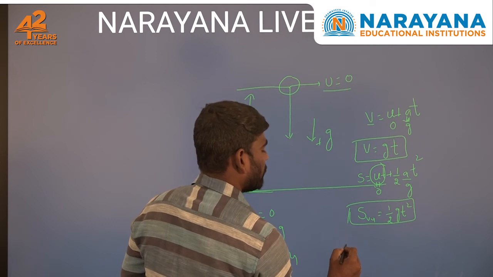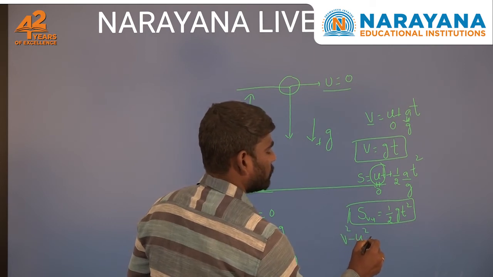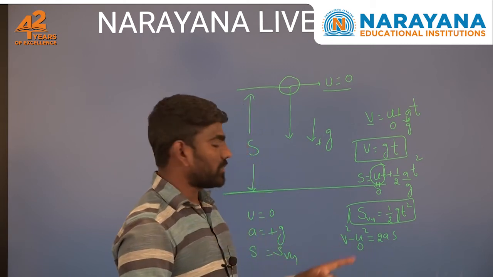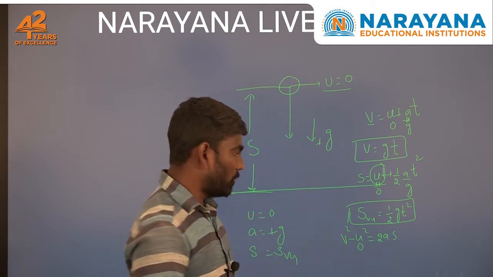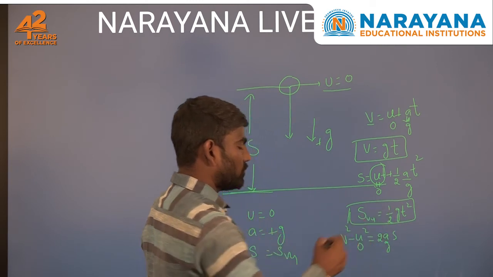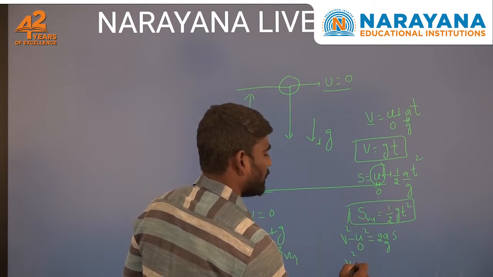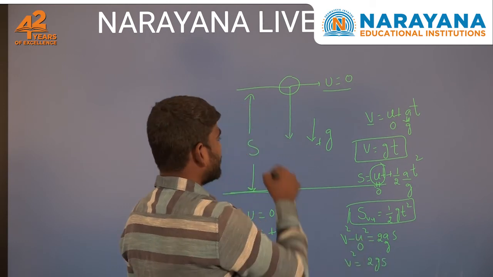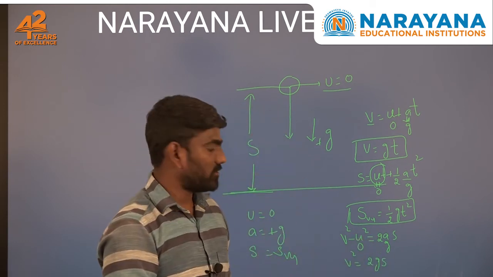Next, the third equation, v square minus u square equals 2as. Substituting initial velocity 0 and a as g, what you will get? v square equals 2gs, where s is again the vertical displacement.